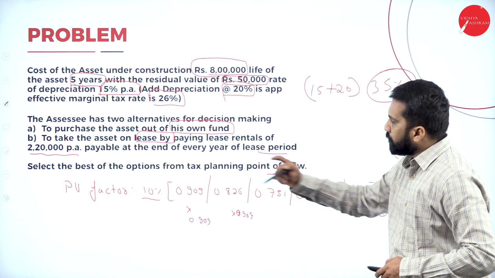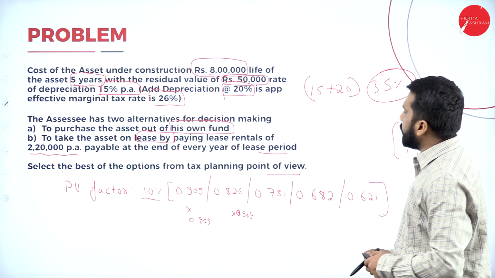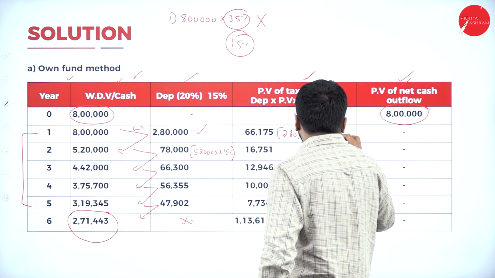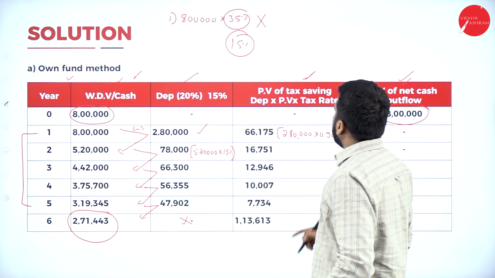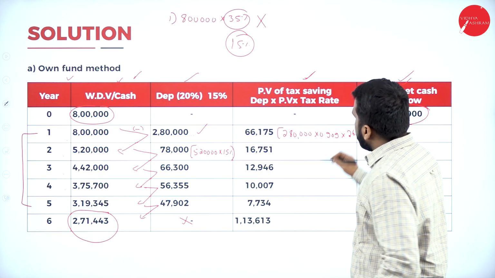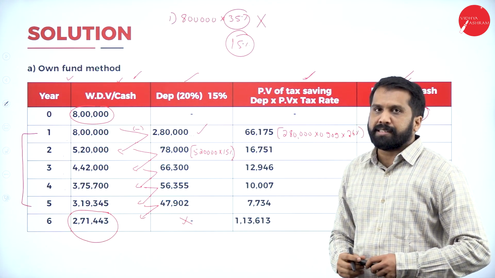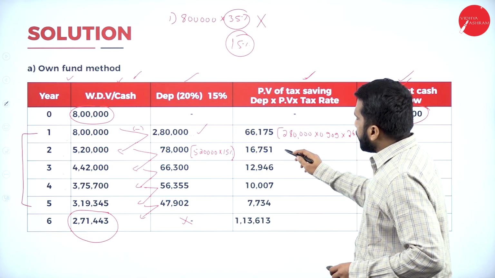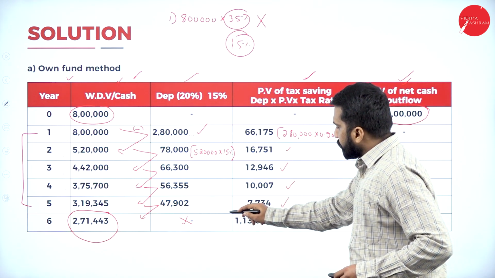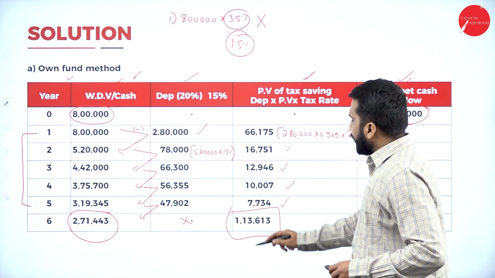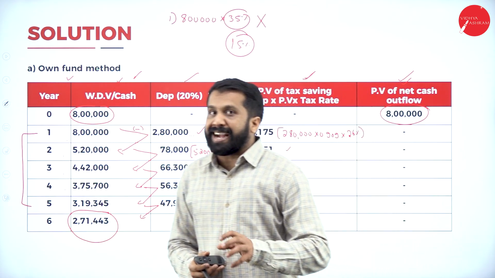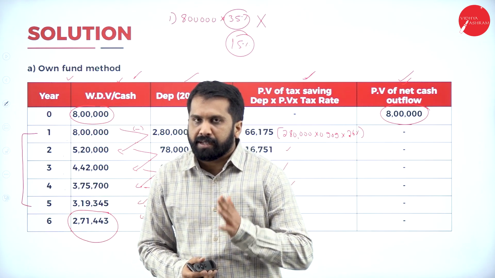Now, what is the first year PV factor? 0.909. 0.909 multiplied with, what is the tax rate? 26%. You will get 66,175. Similarly, you will get 16,000, 12,000, 10,000, 7,000. What is the total? 1,13,613. That is your tax saving. Hope you got it.